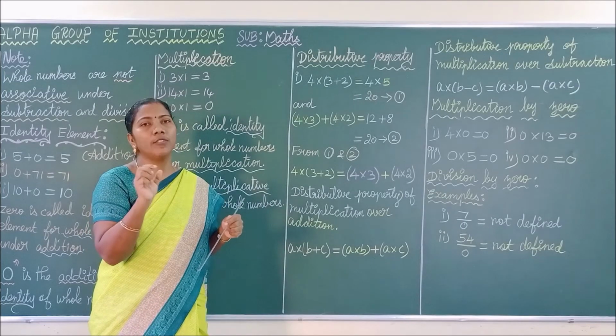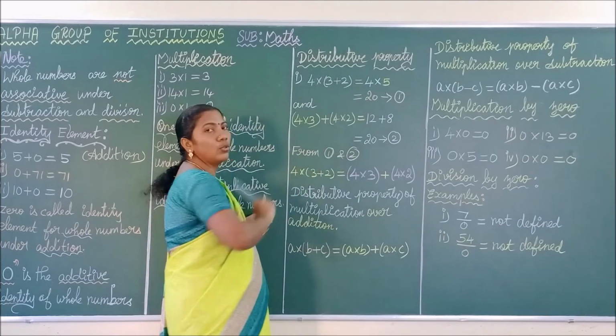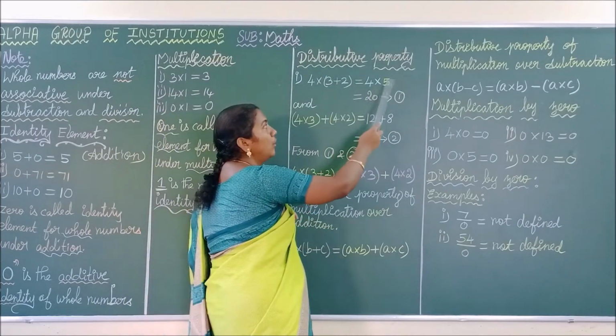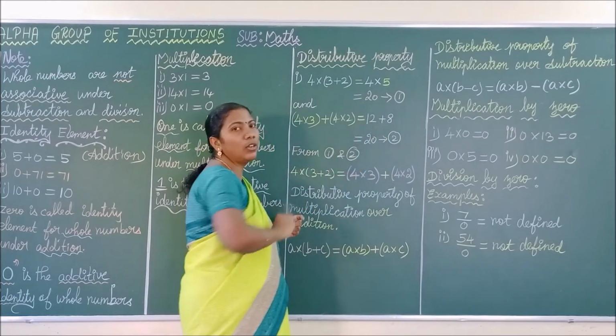You have to finish the evaluation part within the bracket. Okay, so what is the answer? 3 plus 2, 5. So 4 into 5. So 4 5s are 20. Let it be the equation number 1.